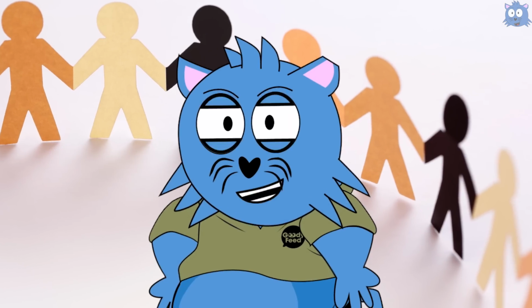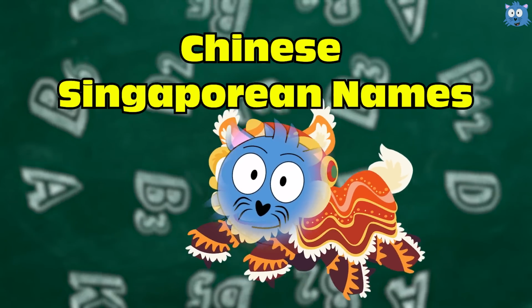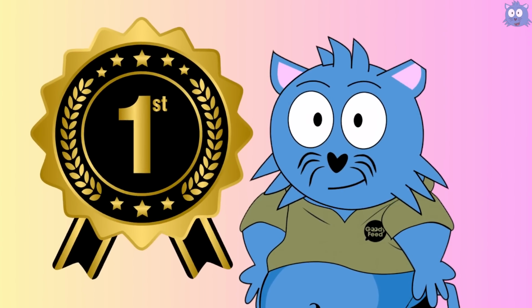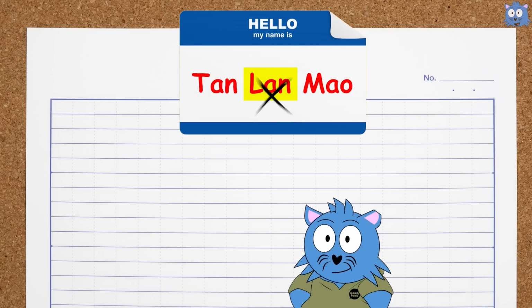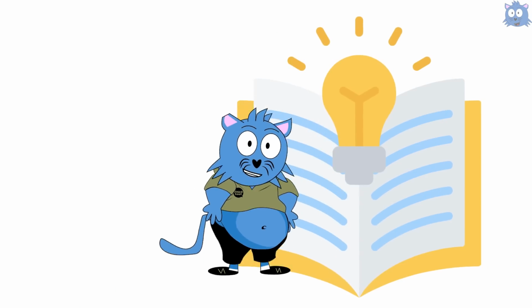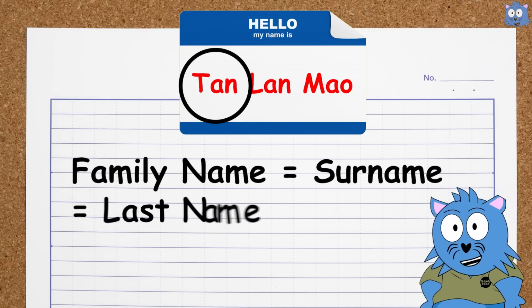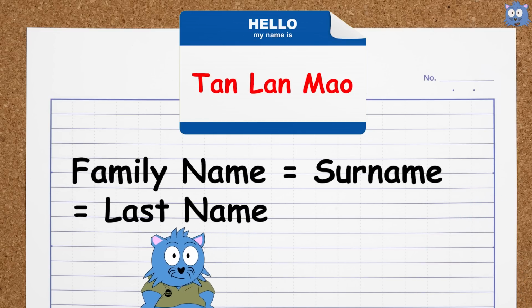Let's move to the first ethnic group in Singapore, the Chinese. First and foremost, remember this, Chinese names have no middle name. So, if my name is Tan Lan Mao, Lan is not my middle name. Just think of Lan Mao as one word, not two words. And here's the interesting thing, since Tan is my family name, it is also the last name. Because remember, family name, surname is the last name.